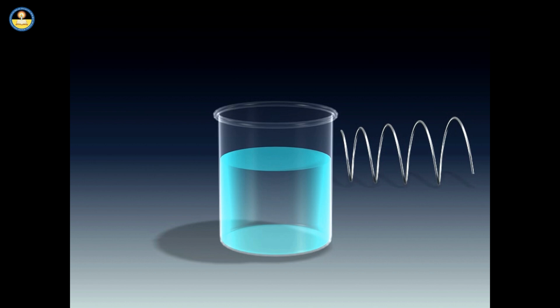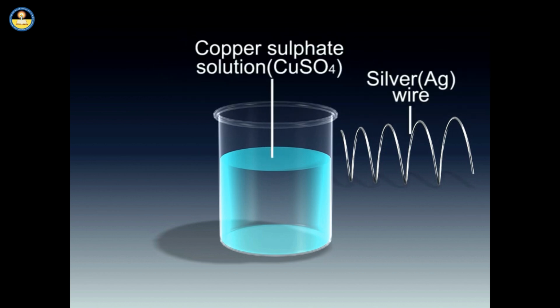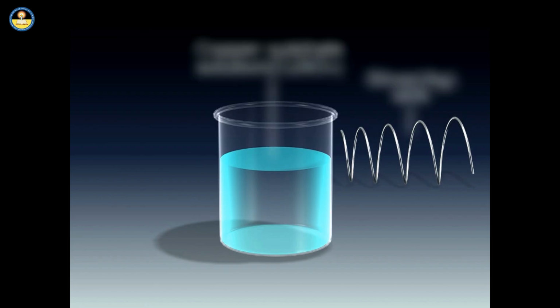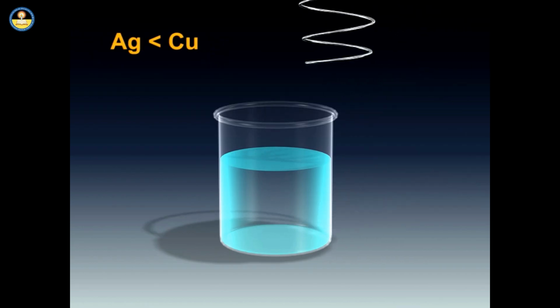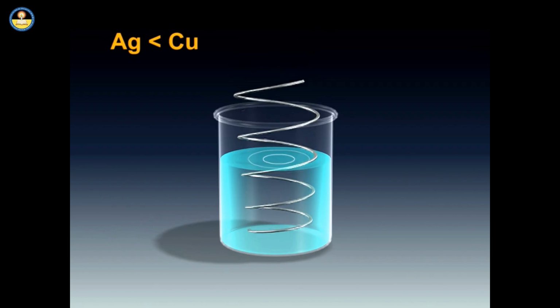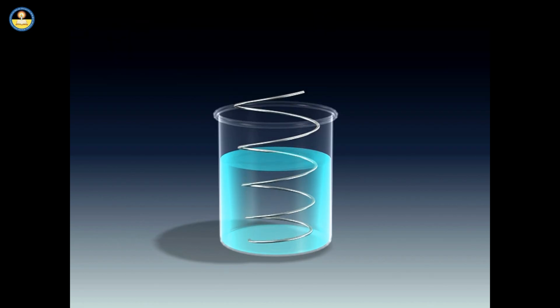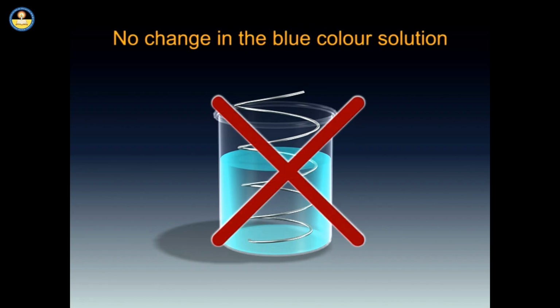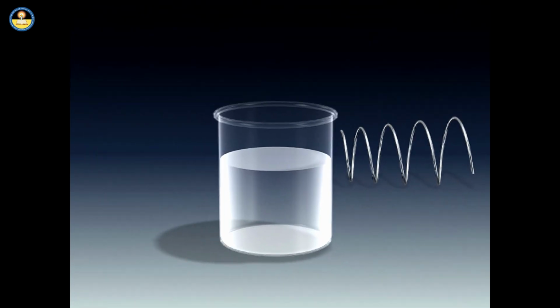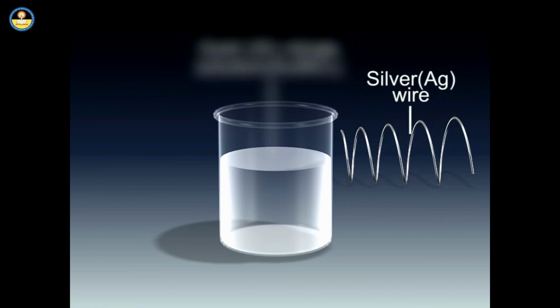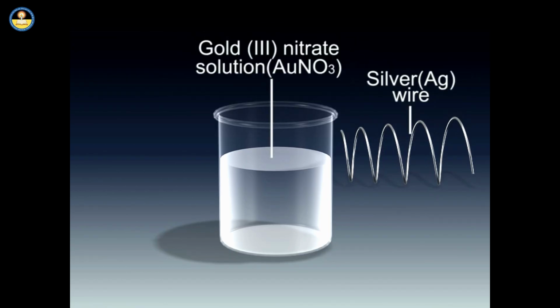Let us now learn about the reaction of silver wire in copper sulfate solution. Silver, being less reactive than copper, is unable to displace copper from its salt solution. No reaction takes place. No change in the blue color of the solution is observed. We will next learn about the reaction between silver wire and gold nitrate solution.